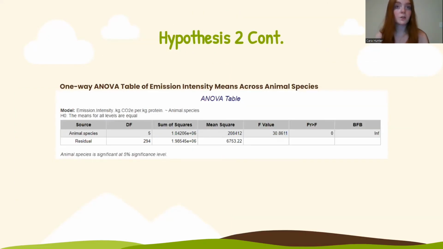Furthermore, a one-way ANOVA test was used to investigate if there are significant differences in the mean of emission intensity across animal species.